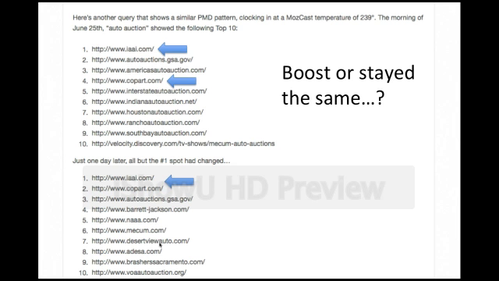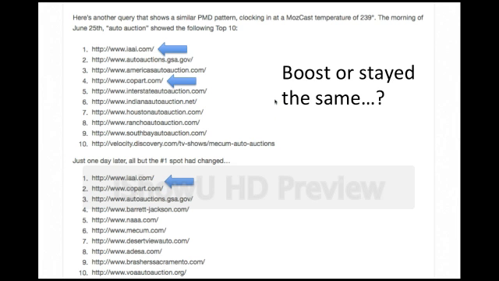Okay, well, maybe it's just a fluke still. So let's look at some counterexamples. Which ones didn't go down? Well, AAI, whoever these guys are, they didn't go down, they stayed the same. And this Copart one here actually boosted. You see they're in 4th position before, and after June 25th they're in the 2nd position.